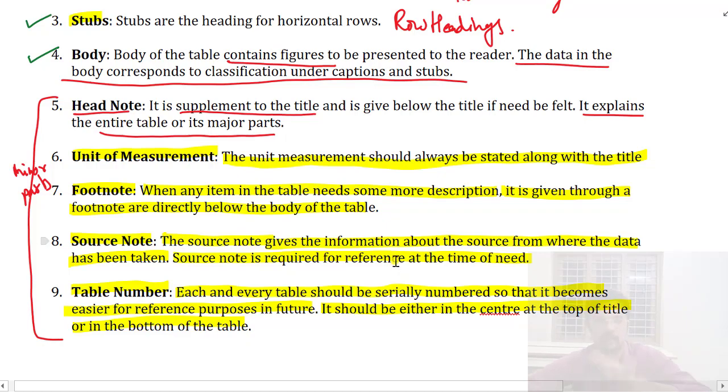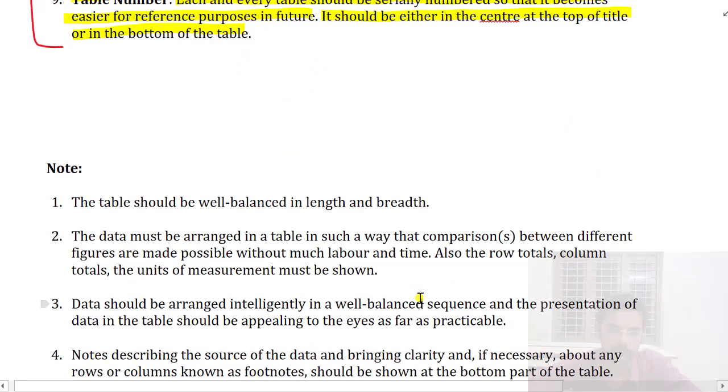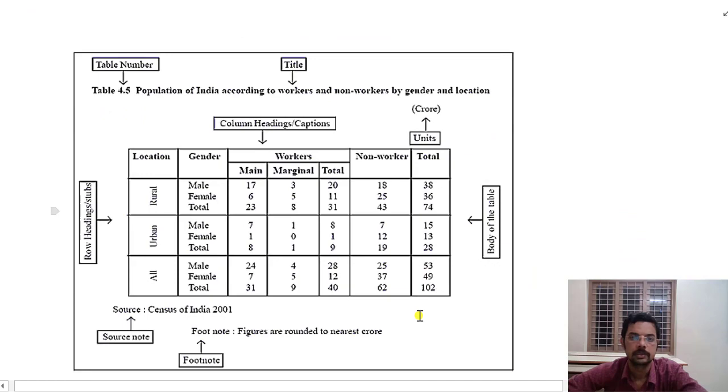Now we shall look at it as a diagram. This is the diagram of a table. We can clearly see that there is a table number provided: 4.5 is the table number. Then we have the title, population of India according to workers and non-workers by gender and location.